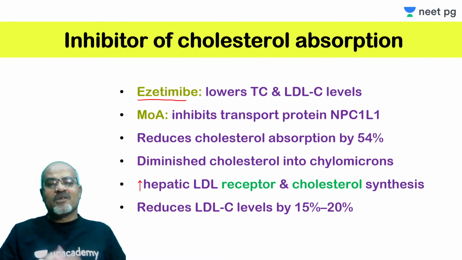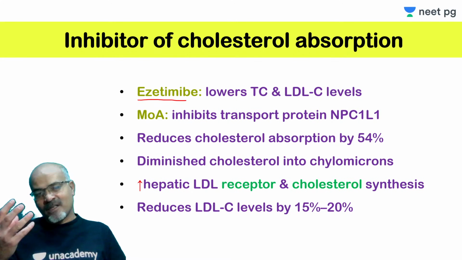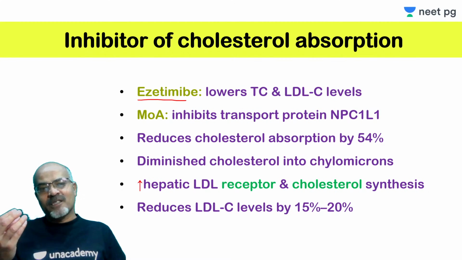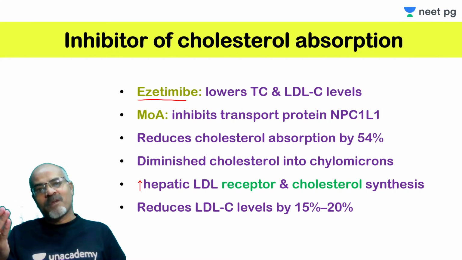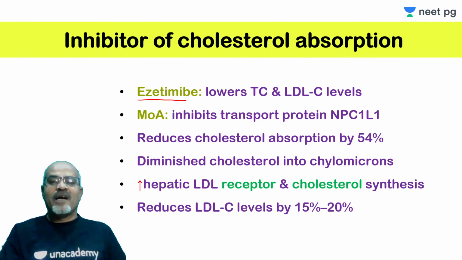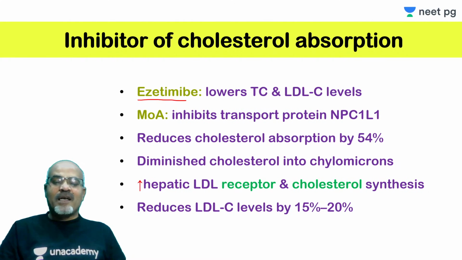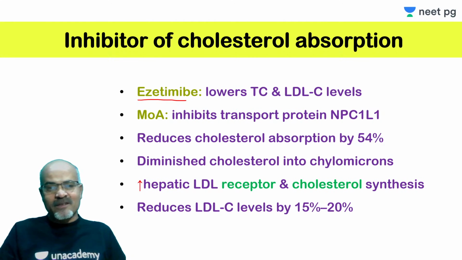Ezetimibe is a cholesterol absorption inhibitor, which prevents the absorption of cholesterol by the enterocytes in the small intestine. In this way it reduces total cholesterol as well as low density lipoprotein, LDL cholesterol. And how does it act? That is a unique phenomenon.